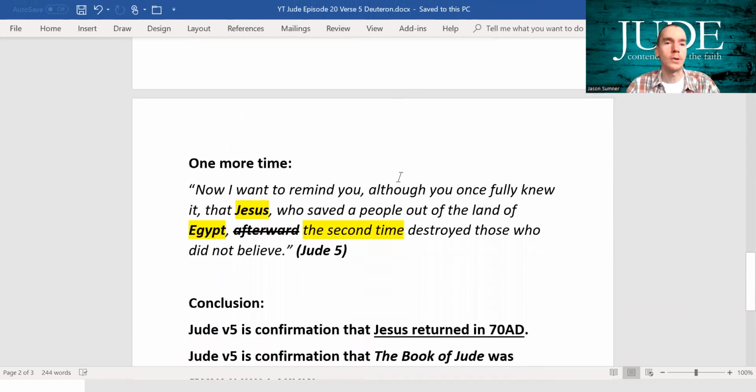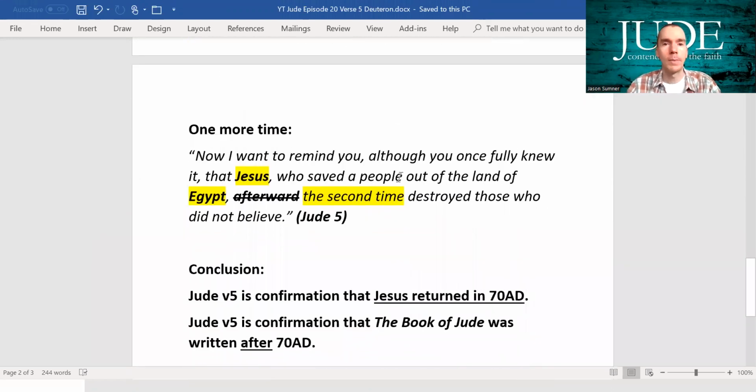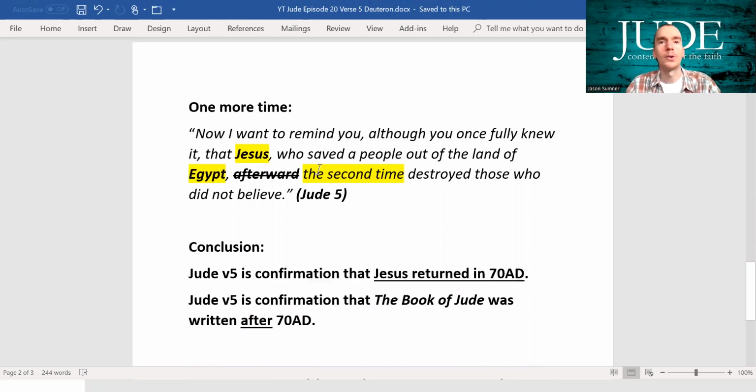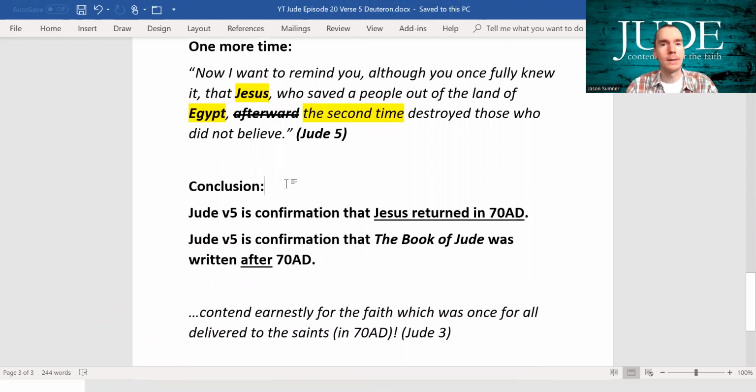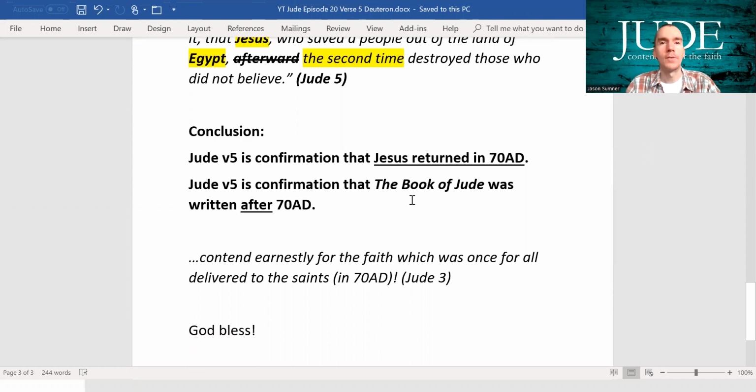So one more time, we'll just look at our verse. It says, "Now I want to remind you, although you once fully knew it, that Jesus, who saved the people out of the land of Egypt, the second time destroyed those who did not believe." So our conclusion, as with all these videos, is that Jude verse 5 is confirmation that Jesus returned in 70 AD, and Jude verse 5 is confirmation that the book of Jude was written after 70 AD.